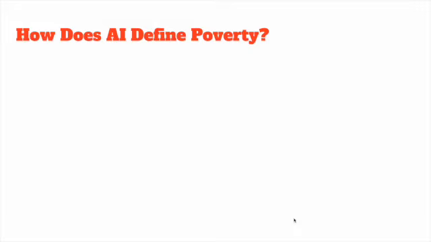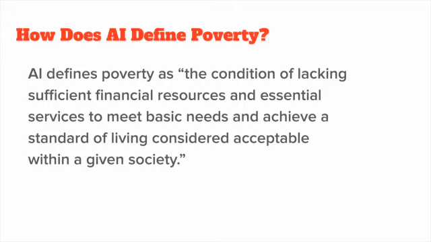So, to begin with defining poverty, we asked AI how it defined poverty in one sentence. When we put that in, the answer we got was poverty is the condition of lacking sufficient financial resources and essential services to meet basic needs and achieve a standard of living considered acceptable within a given society.